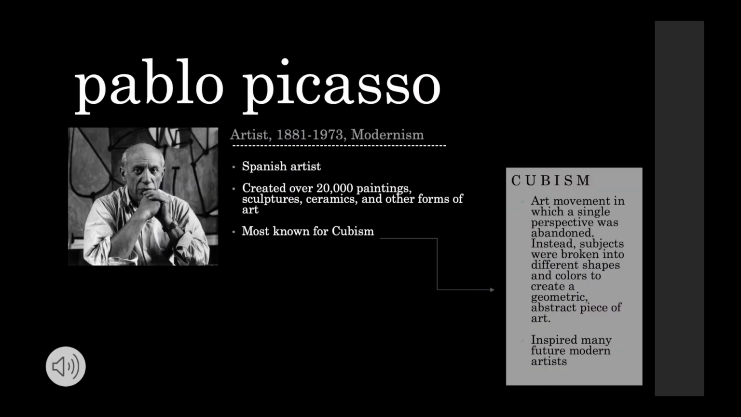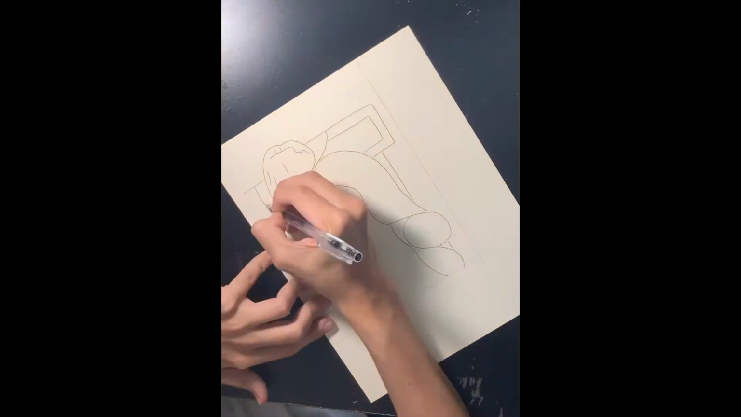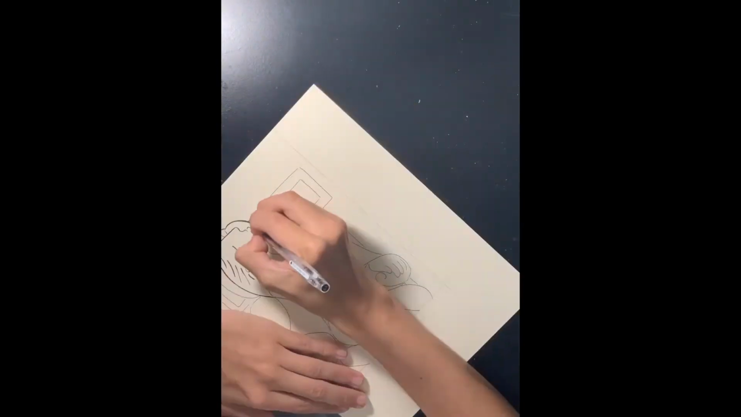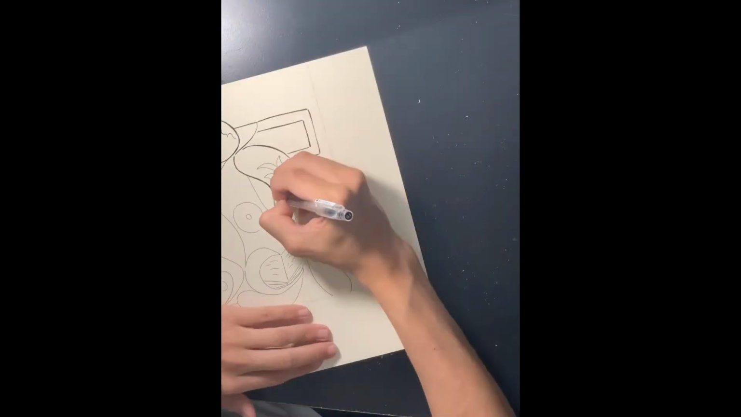Another famous example of modern art is that of Pablo Picasso, a Spanish artist born in 1881. He spent the majority of his adult life working in France, creating over 20,000 paintings, drawings, sculptures, and ceramics. Picasso is most known for his invention of cubism. This consists of breaking down subjects into separate pieces, rearranging them with different shapes and colors to create an abstract piece. This had a great effect on the view of art at the time, inspiring many other forms of modern art to come. Of Picasso's many works, I chose to replicate La Lectura, or Reading.